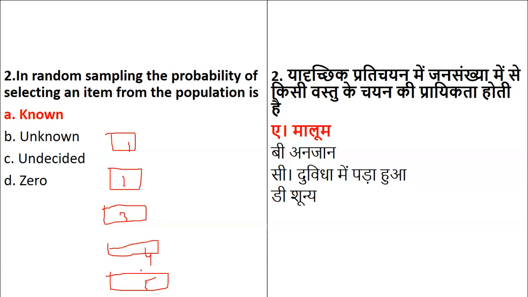Anyone will be picked up, which one is not known, but it will be picked up. Initially, the researcher may pick it up as per his convenience, or as per his judgment. But initially there are entire chances that the sample will be picked up. So the probability of selecting an item is known.